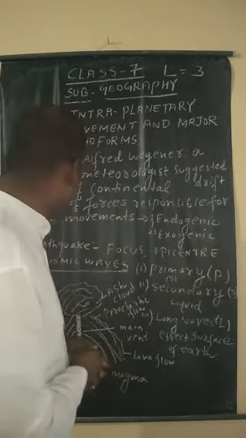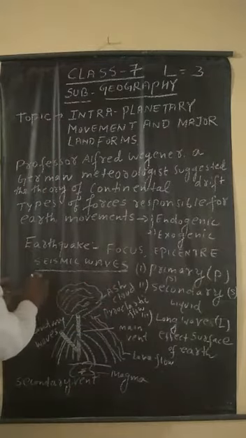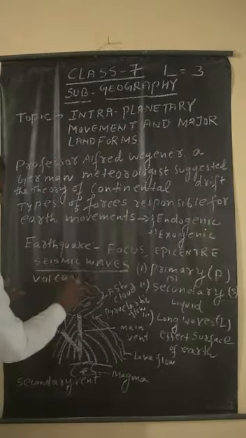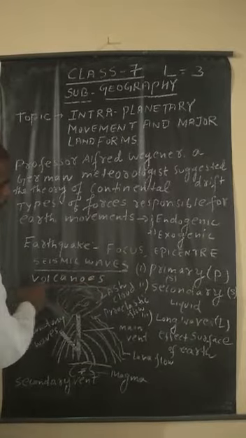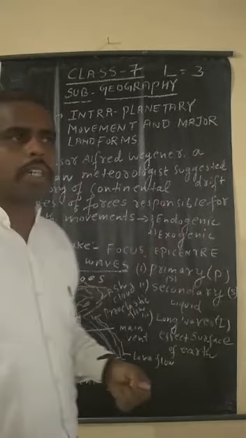Next, we come to volcanoes. This is also an endogenic force. Volcanoes are openings in the earth's surface from which clouds of gases and molten lava come out.